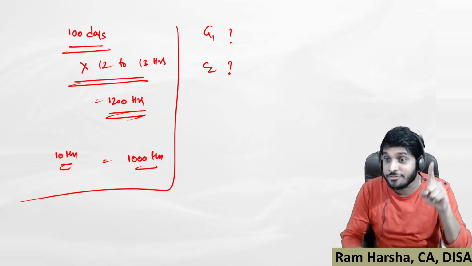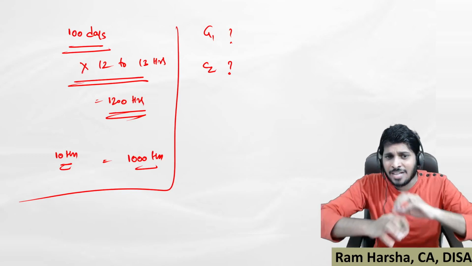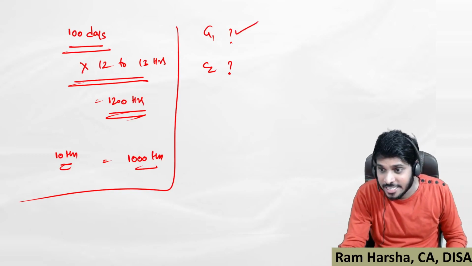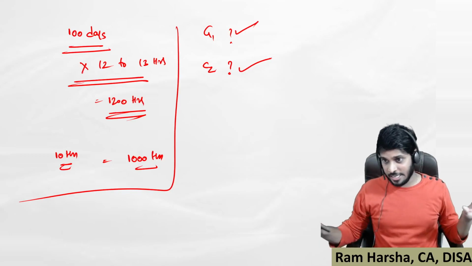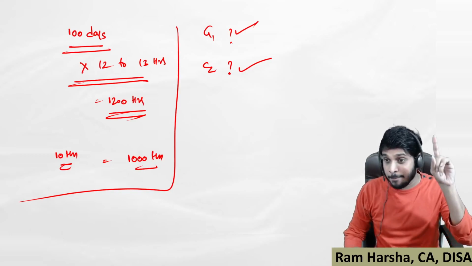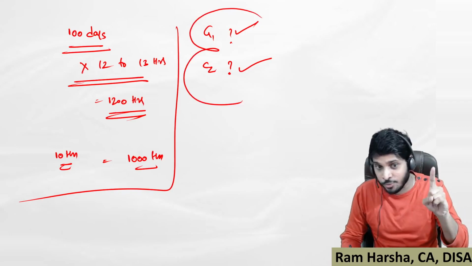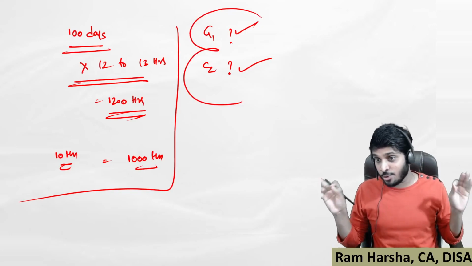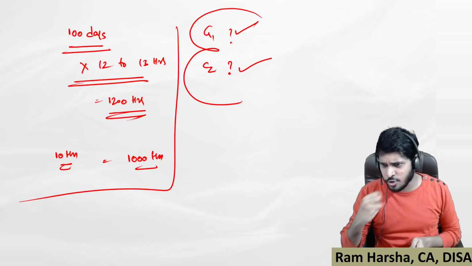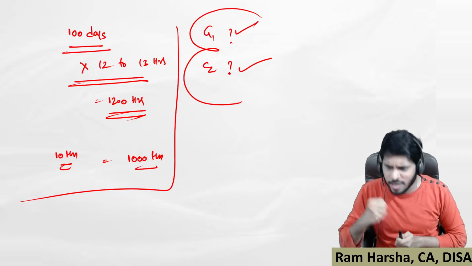Now what you have to do, first, as soon as possible, finish any one group preparation completely. First, finish preparation of any one group, not both. Don't stand on both the groups right now. First, take one group. You are having an edge on group 1, take group 1.